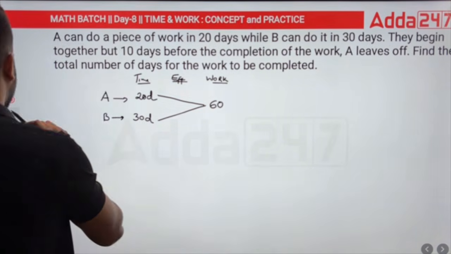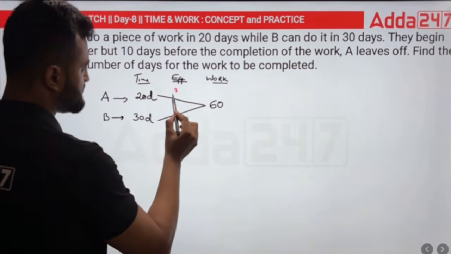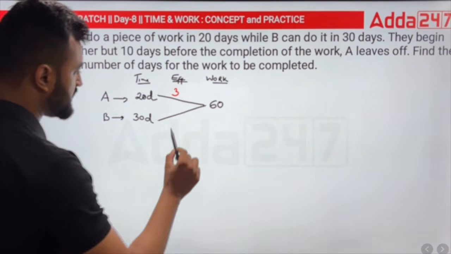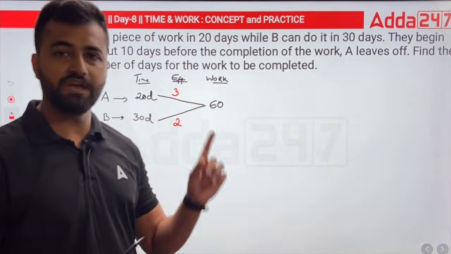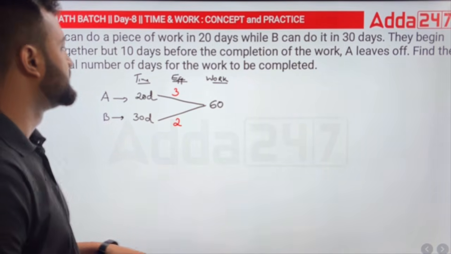Now if I want to get the efficiency, what will it be? In 20, if I multiply by 3, my friend, I would get 60. And similarly in 30, if I multiply by 2, I would get 60. So now we've got the efficiency of A and the efficiency of B as well.